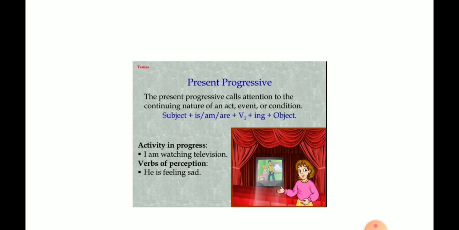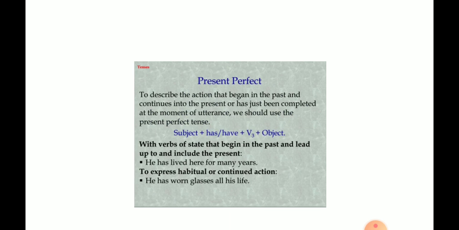Now the third phase of present tense is present perfect tense. Present perfect tense is used to express an action that has recently been completed. She has just taken tea. It is also used to describe an action whose time is not given. Have you read Shakespeare? So here, when you have read, the time is not clear, but still.